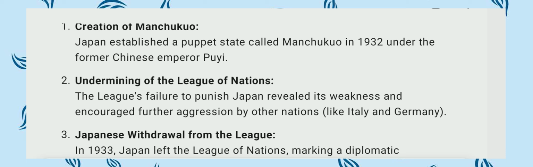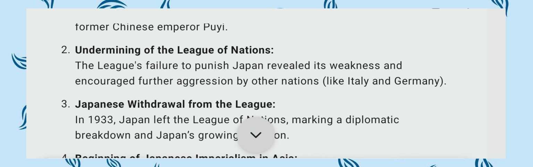The third point, Japan's withdrawal from the League of Nations. When the League of Nations failed, that revealed its weakness. Japan was more powerful at that time. In 1933, Japan left the League of Nations, causing a diplomatic breakdown and Japan's growing isolation. Japan believed that it was powerful and dominant in Asia and had no need to be a member of the League of Nations.